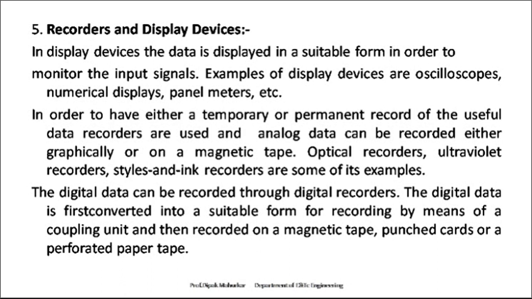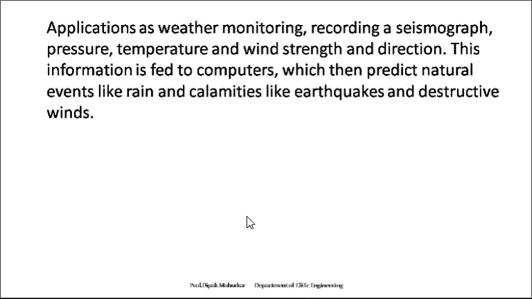So the next step is the applications. There are any number of applications of data acquisition system. The applications are weather monitoring and recording: seismograph, pressure, temperature, wind strength, direction.